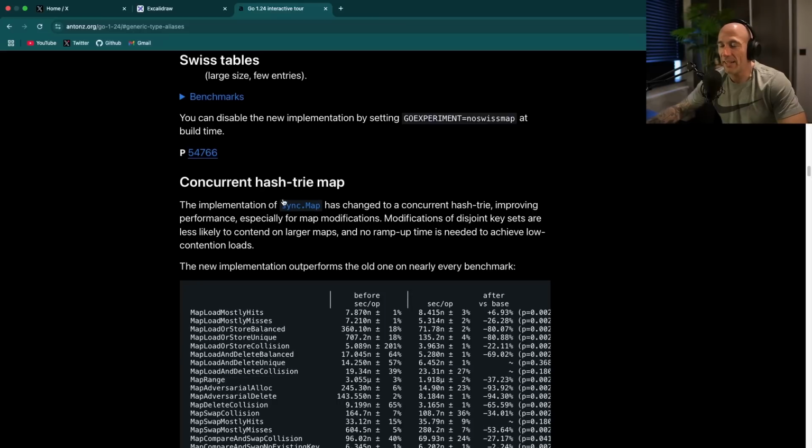So the next thing, what they also did is the implementation of syncmap has changed to a concurrent hash tree, improving performance. Again, a performance improvement for syncmap. I can remember that in the Hollywood package, the Hollywood actor model framework, which basically also runs on the Market Monkey terminal, real-time desktop shit, so check that link in the description. I was planning to use syncmap, but I wrote my own concurrent map, which is actually very simple.